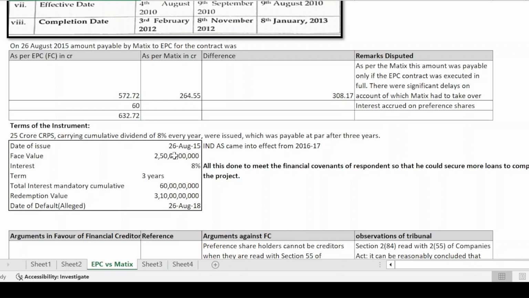Now, this is in August 2015. It is very important to know that had this instrument been issued after the implementation of Indian accounting standards, then this entire instrument, or at least the majority part of it, being an obligation to pay in cash, would be classified as a financial liability. But as per the earlier IGAAP, it was classified as equity, and therefore this debt equity ratio component was met.